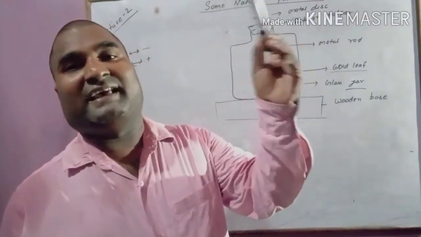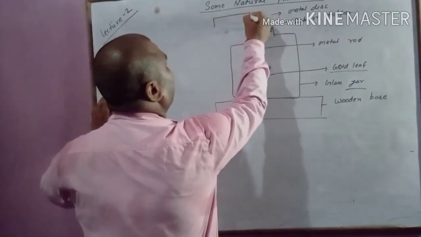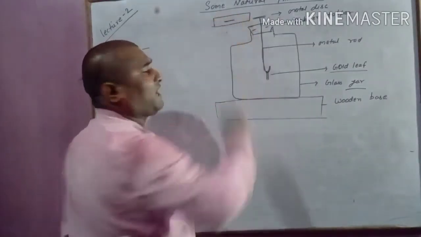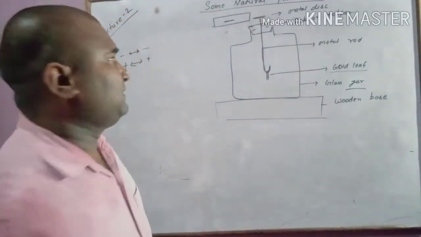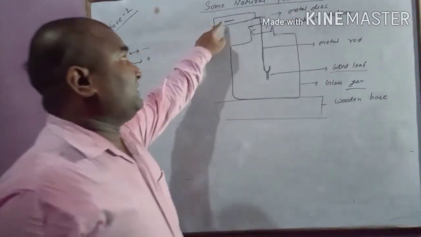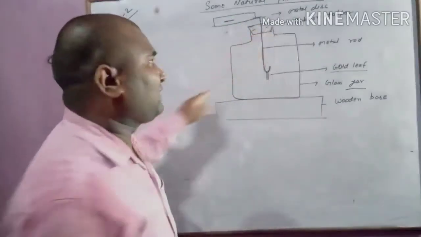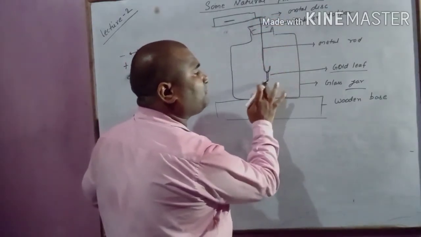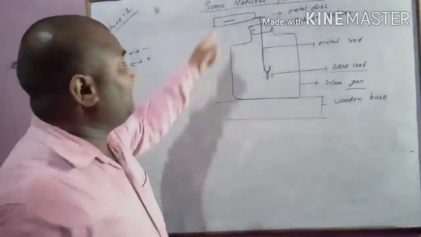Just consider this is a charged body, and this charged body is negatively charged. When you bring it in contact with the metal disc, it is negatively charged, it has excess electrons. The electrons will start transferring through this metal disc to this wire, and both gold leaves become negatively charged. Why? Electrons are